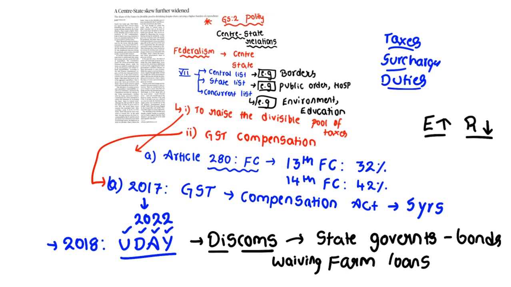So this article is clearly telling that the center-state relations should be streamlined, and the losses of state governments have to be completely fulfilled. The reason could be that the opportunities to raise money for the central government are more, but the opportunities for the state government to raise money like the center are very few. Means the central government can go for outside borrowing also, but state governments cannot go for foreign borrowings. Clear? I think I have made this article very easy to understand.